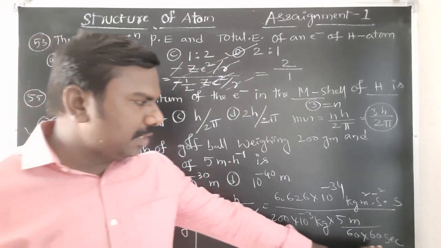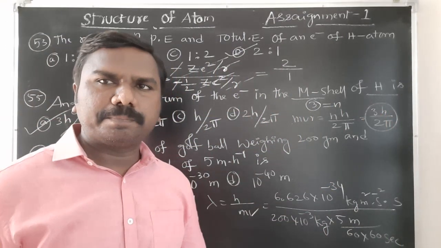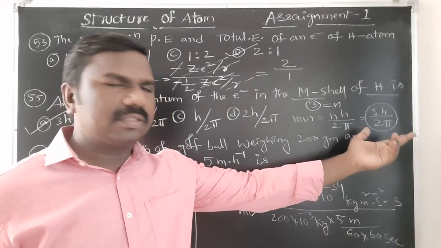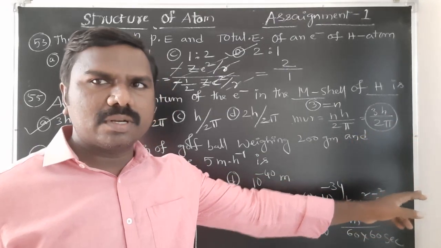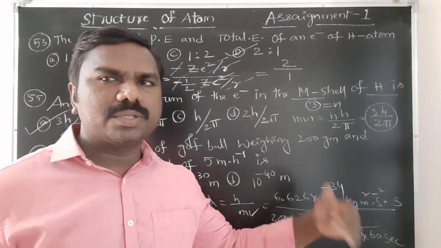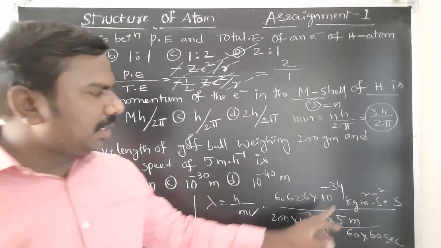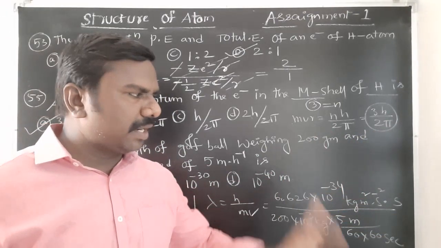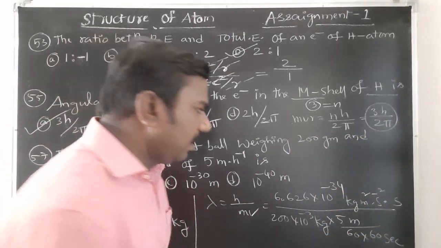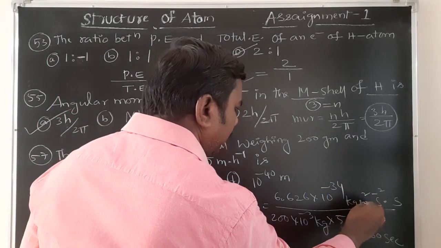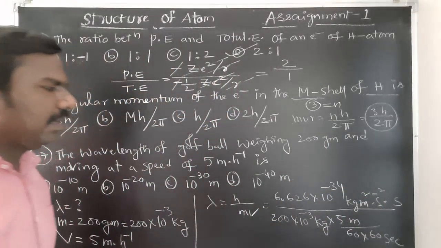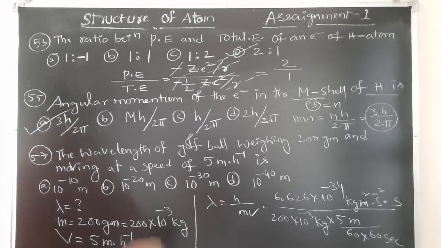Then this 60 into 60 shifted to numerator, then second also shifted to numerator, second into second, second square. Second power minus 2 will be cancelled, kg cancelled, meter square cancelled, left is meter. Wavelength you will get answer wavelength in meters. If you solve this, you will get answer C correct.